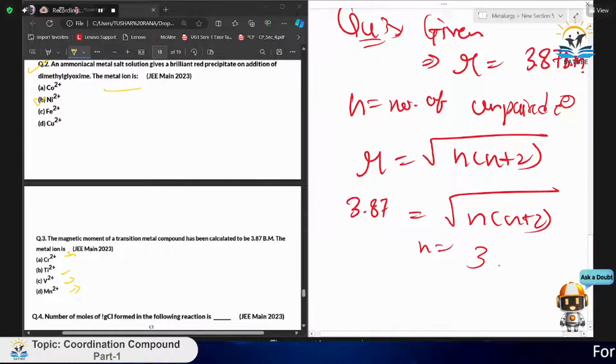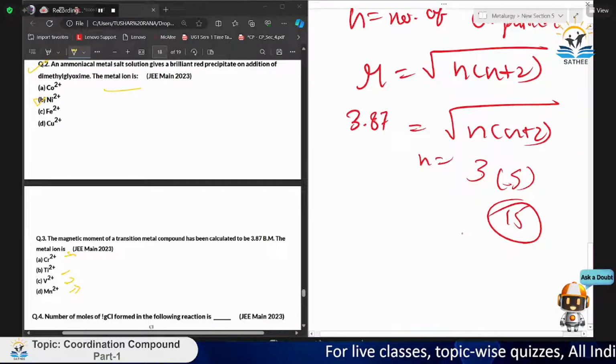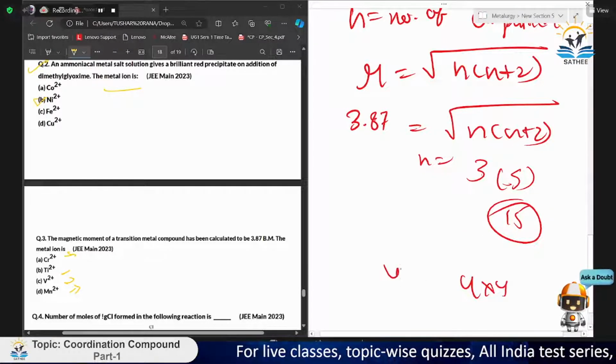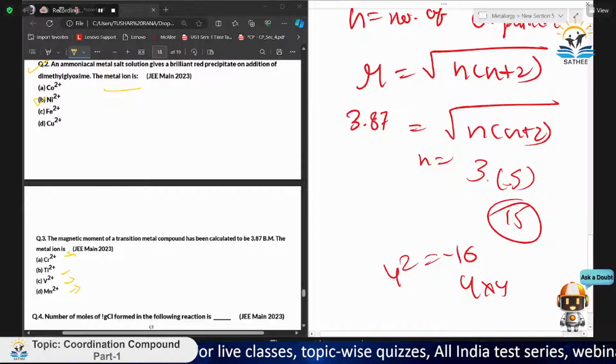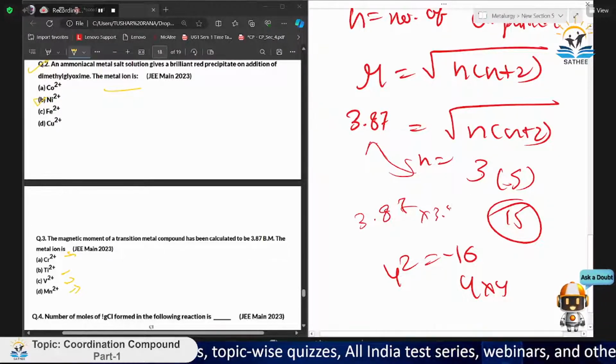You need to check this also. You can do that with the square property and all that. Then 3 plus 2 is 5, 5 times 3 is 15. Similarly for 4, 4 into 6 is 24. So it may become approximately 3.87 into 3.87.